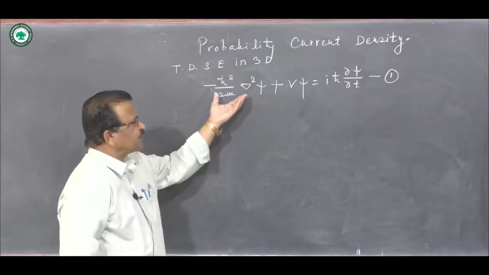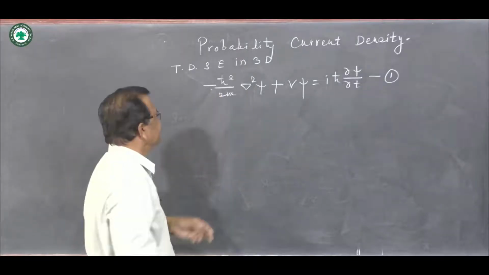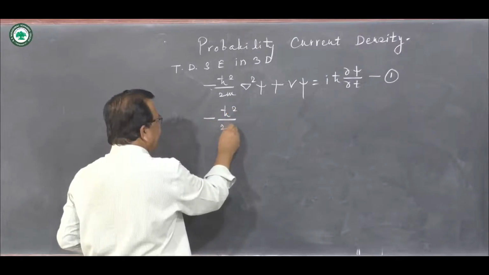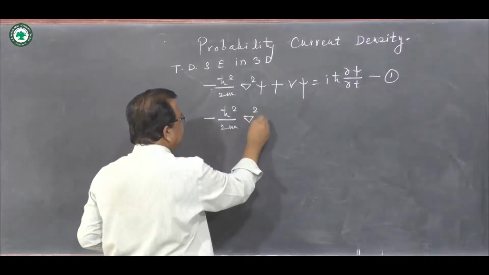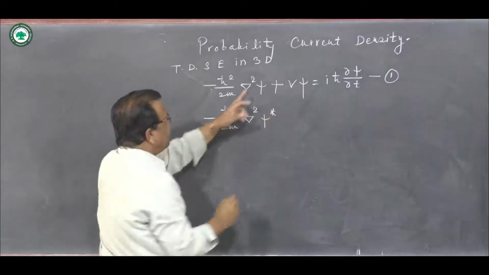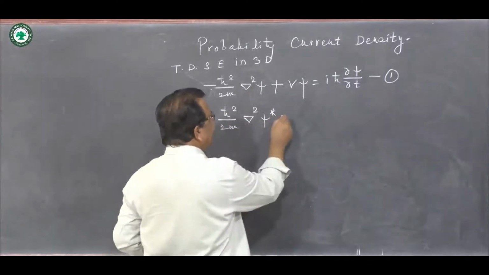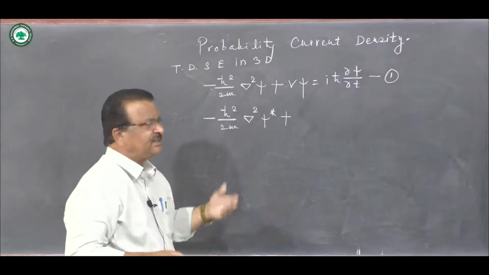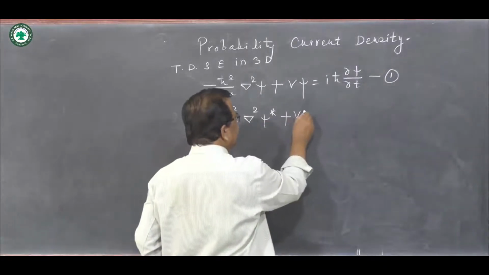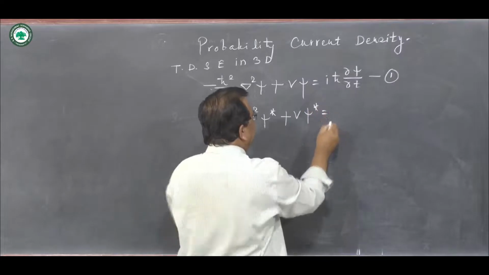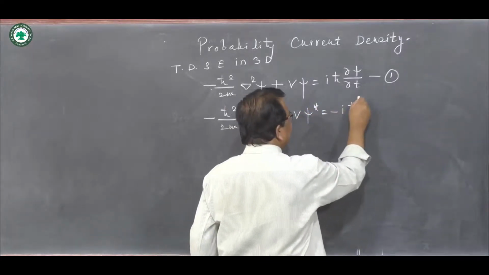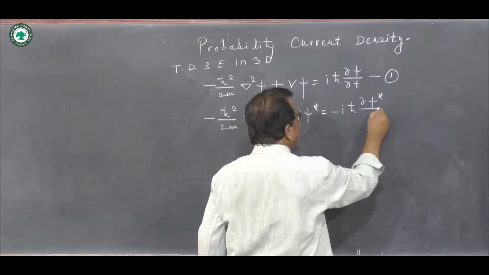Let us take complex conjugate of equation 1. Minus h cross square upon 2m del square psi star. Psi will become psi star, plus v will remain v because it is a constant, v psi star. Then i will get replaced by minus i h cross dabba psi star by dabba t.